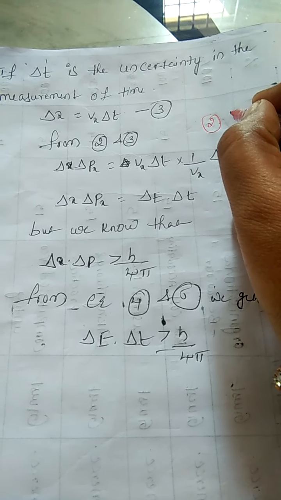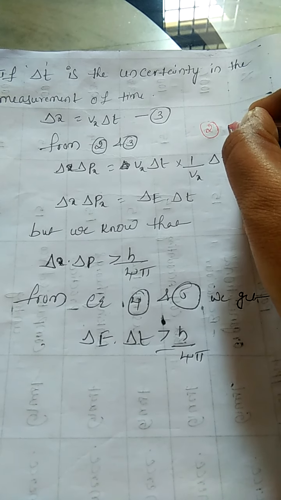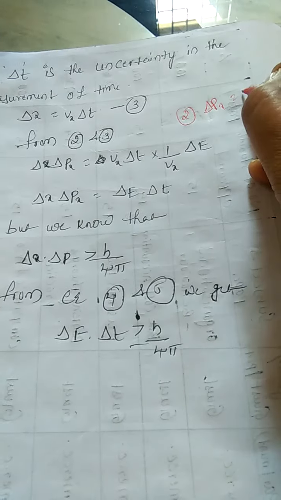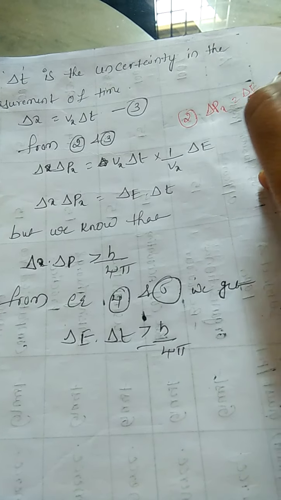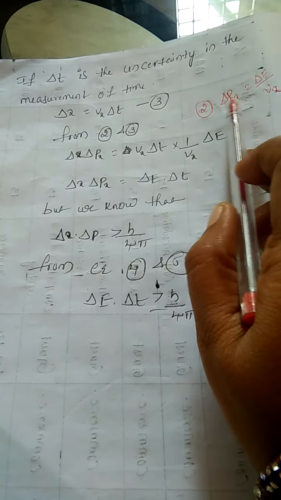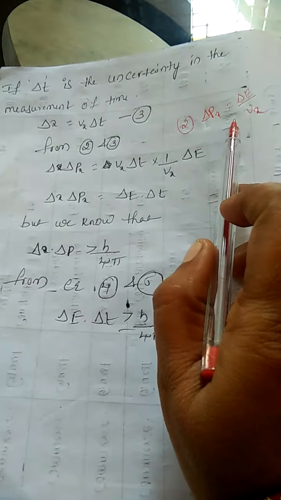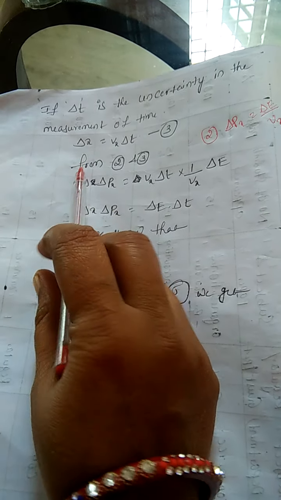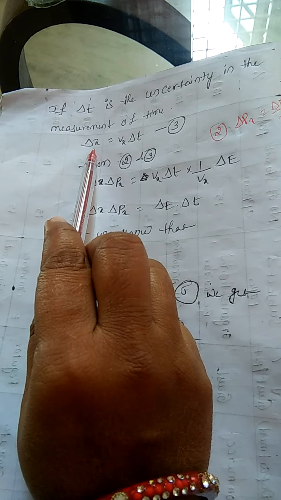From equation number 2, delta px is equal to delta E by vx.